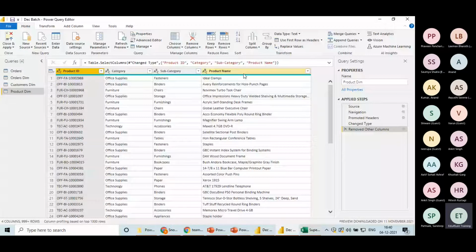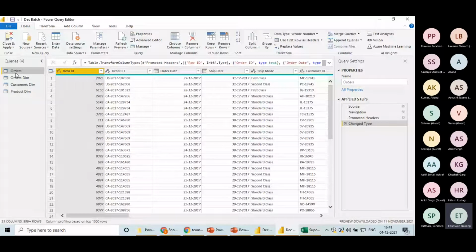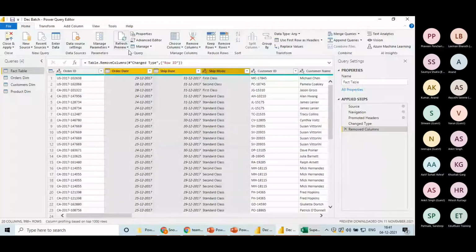Right now, I would be removing the duplicates. And I have my third and final dimension table. Now I'm not going to make any copy. I will keep this and I will rename this Fact table. And what are the facts I need here? I want sales revenue. I just want order ID, customer ID, product ID. And then I can select these also to remove.